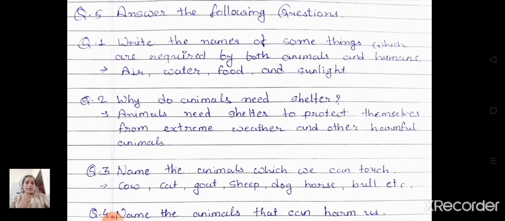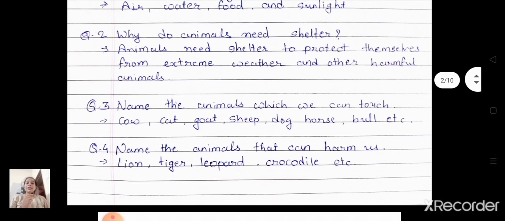Now question number 3. Name the animals which we can touch. So which animals can we touch, students? It's a cow, cat, goat, sheep, dog, horse, bull, etc.